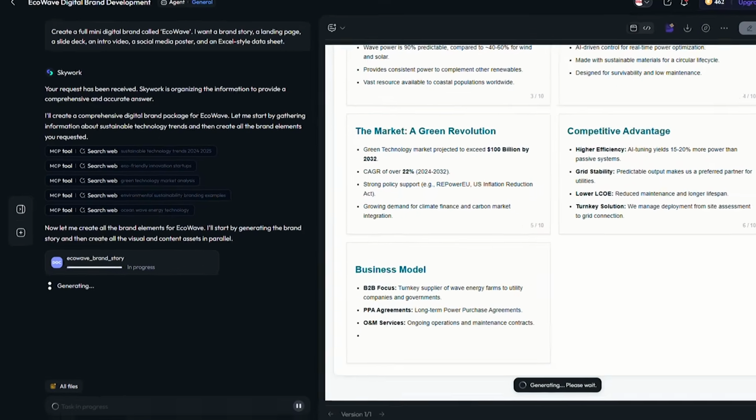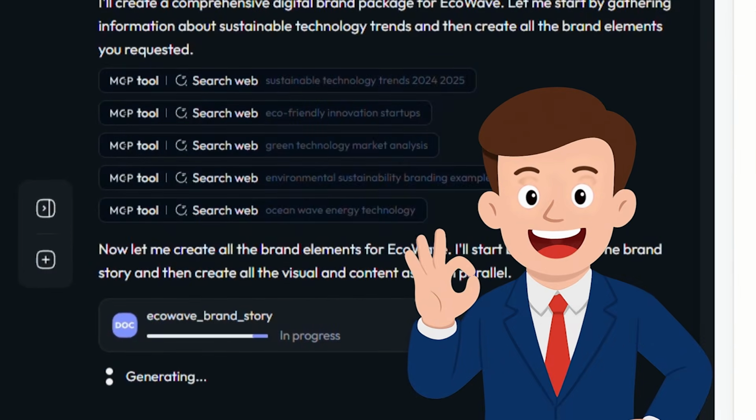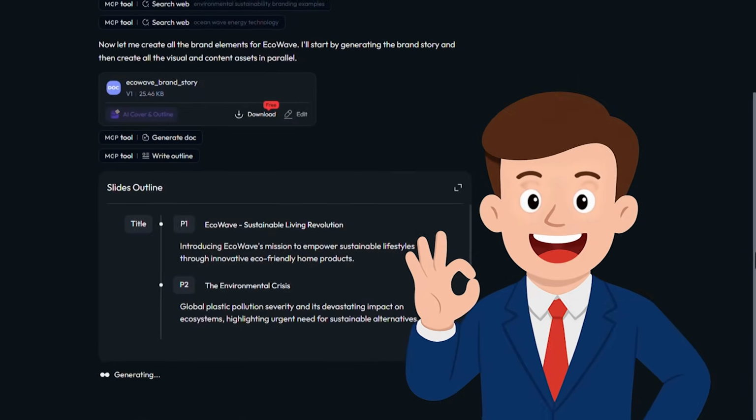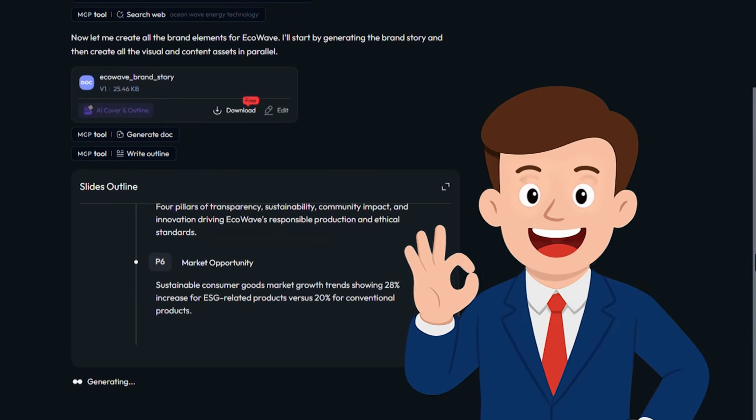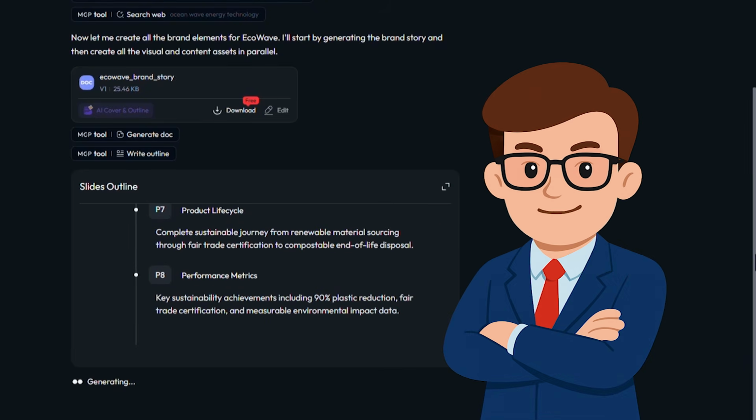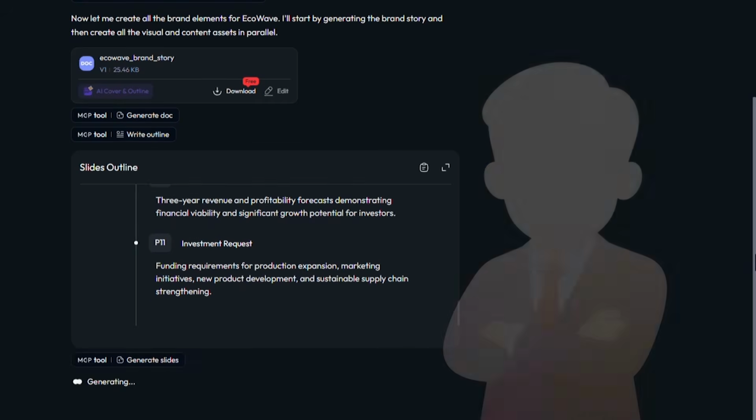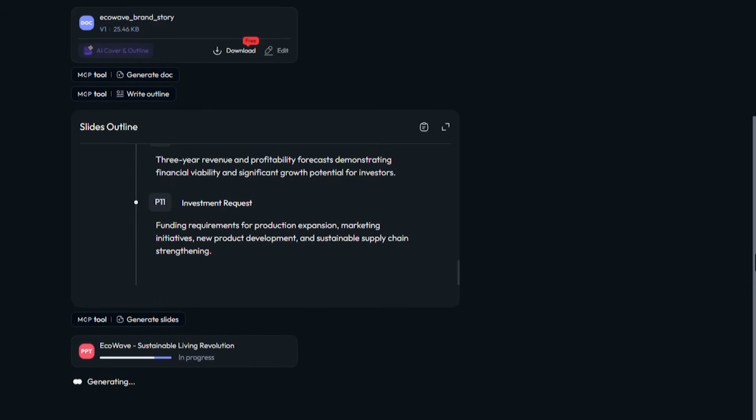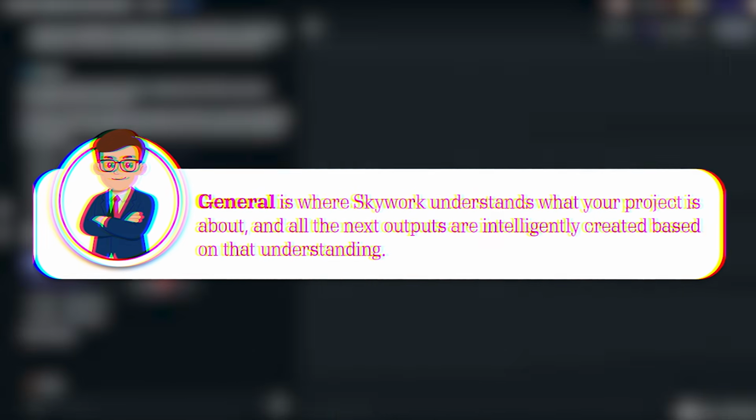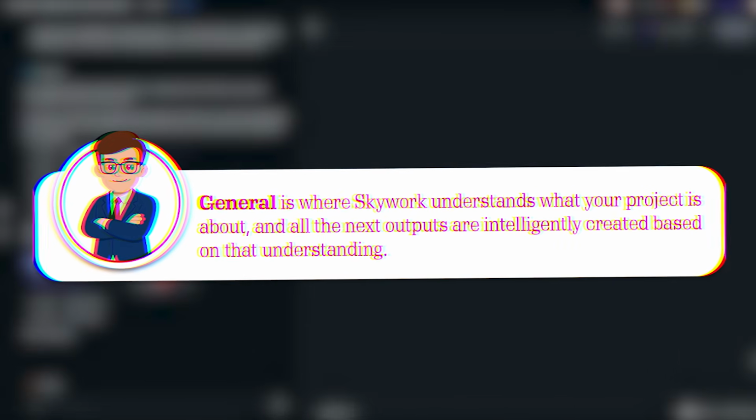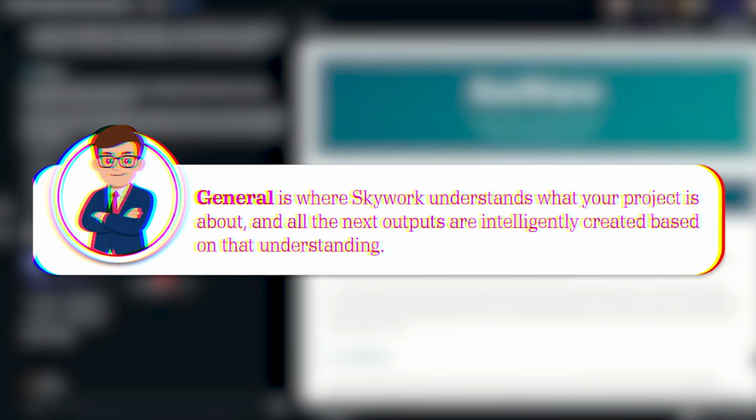This section is basically the 0 point of the project. Skywork builds a complete mental model of the project in general, organizes the information, and delivers a solid backbone that the other sections, like documents, slides, website, and even audio, are built upon. Simply put, general is where Skywork understands what your project is about, and all the next outputs are intelligently created based on that understanding.